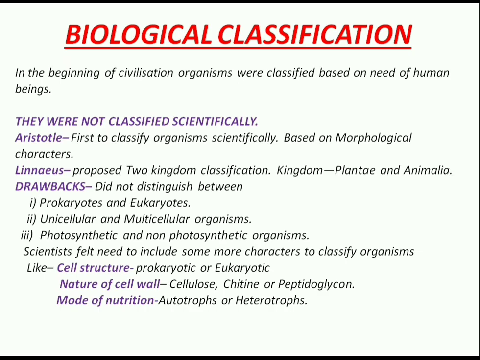Now, the mode of nutrition was also considered. Fungi were placed in the plant kingdom, but they are not at all autotrophs. So inclusion of fungi along with the plants was wrong. Habitat, method of reproduction, and evolutionary relationship were also considered to be important characters for classifying organisms.